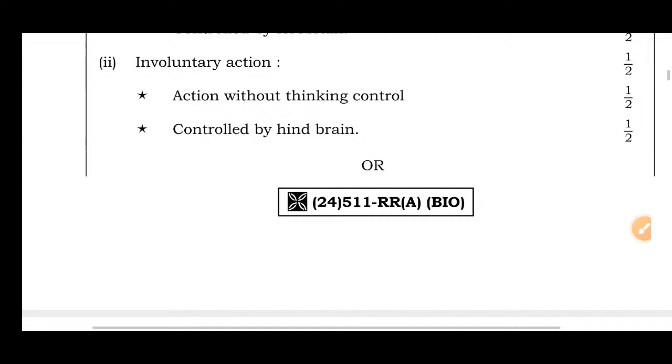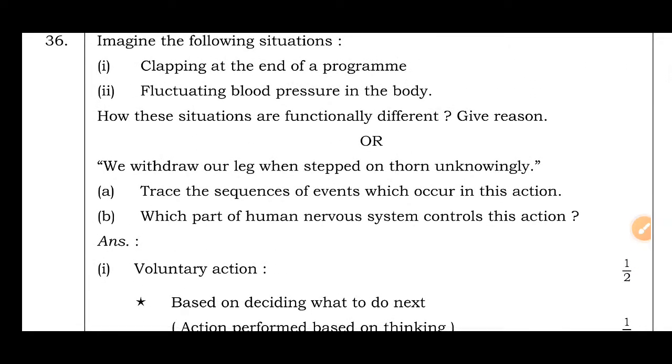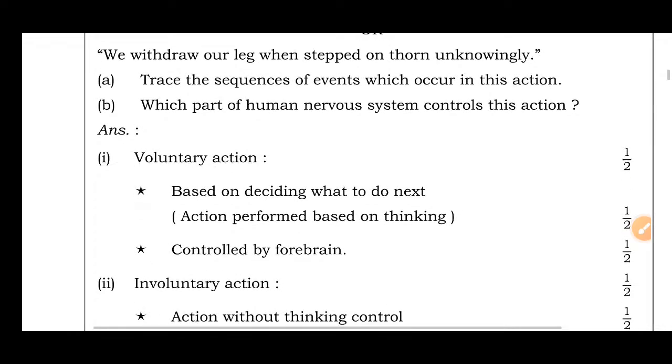Then for this question, another type of question is there. We withdraw our legs when we step on a thorn unknowingly. A: Trace the sequence of events which occur in this action. B: Which part of the human nervous system controls this action?